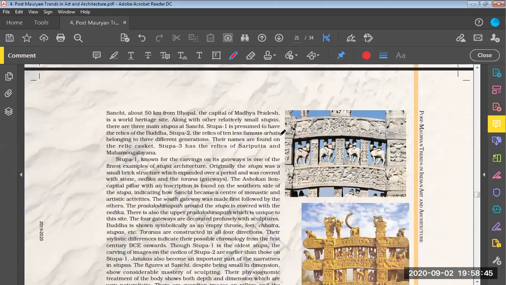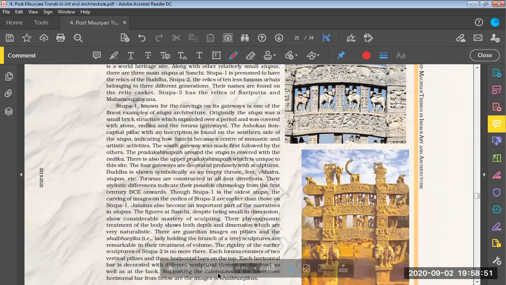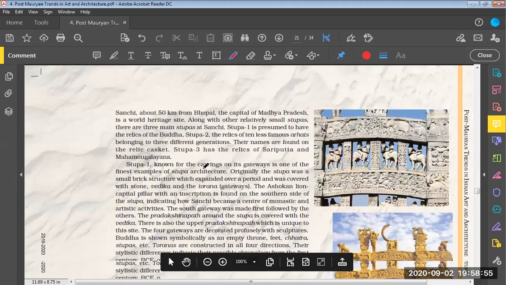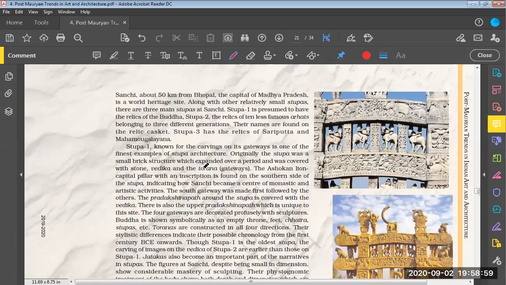Now we come across this particular thing, and we need to read it. I'll make this document a little bigger. Allow me a moment, I'll see how many people have joined. Is it possible for Iram to read this Sanchi Stupa detail over here?